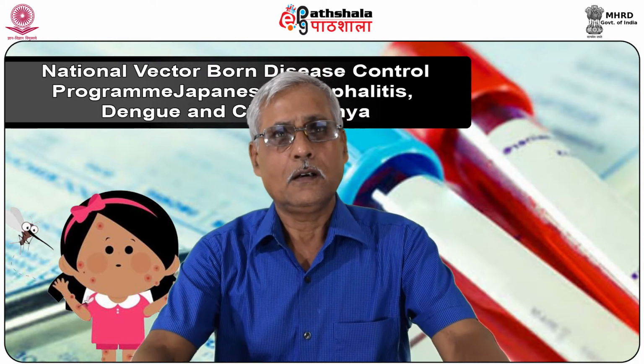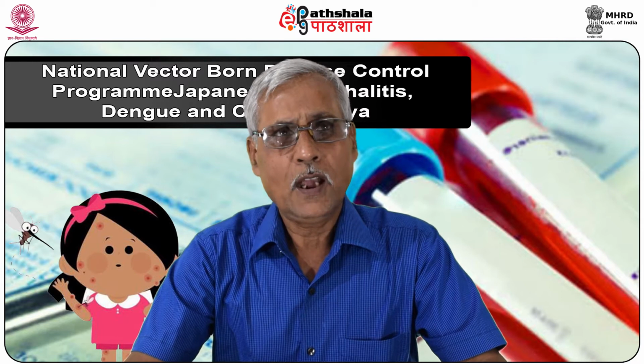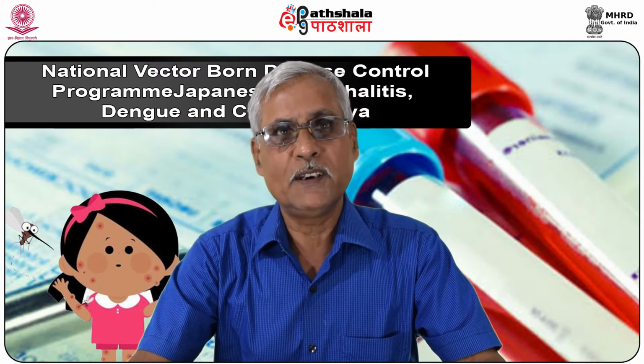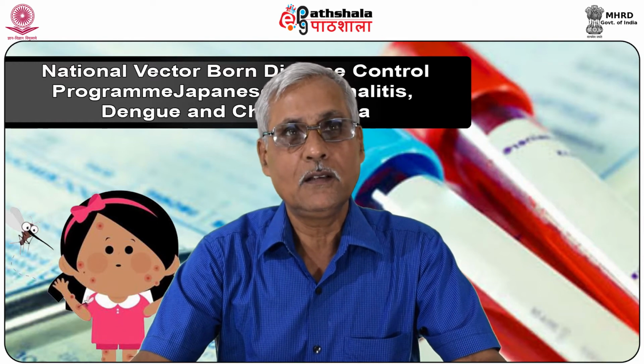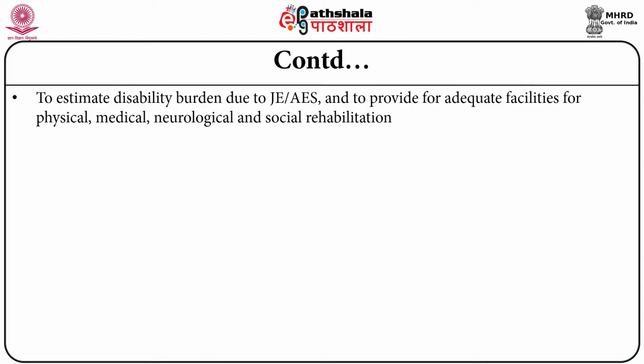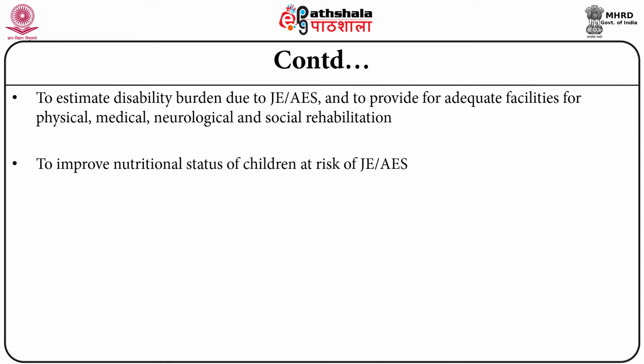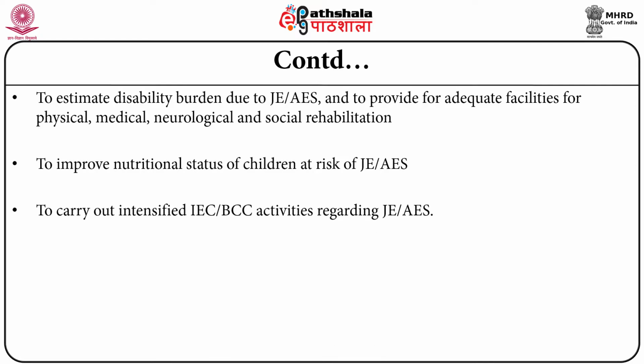We have to estimate the disability burden due to JE and AES and provide adequate facilities for physical, mental, medical, neurological and social rehabilitation of these cases. And to improve nutrition of children at risk of JE and AES, that's also an important component of the package of overall management. And to carry out intensified information, education and communication and behavioral change communication activities regarding JE and AES.